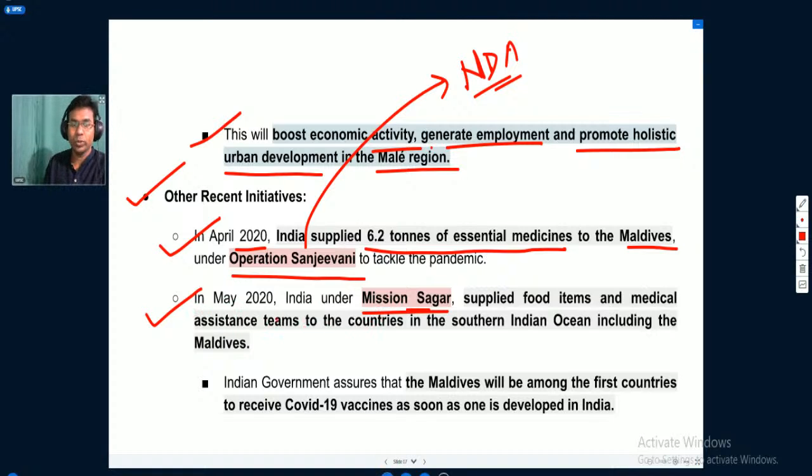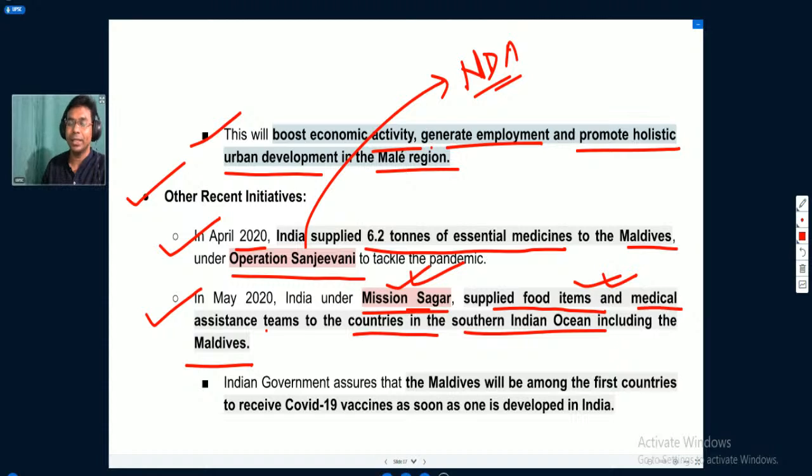So in May 2020, India under Mission Sagar supplied food items and medical assistance teams to the countries in the southern Indian Ocean, including the Maldives. Under Mission Sagar, India supplied essential food items and medical assistance teams to these countries.